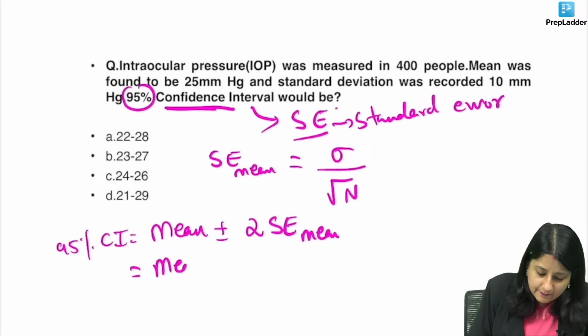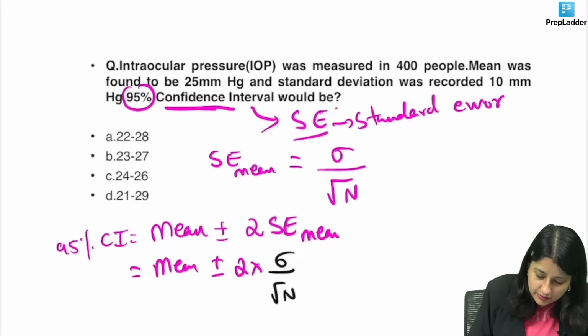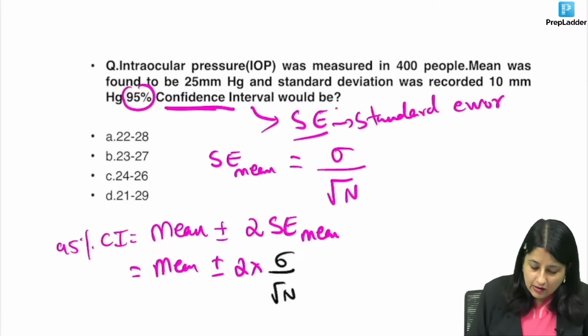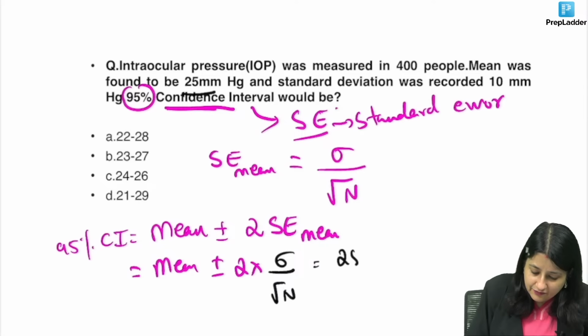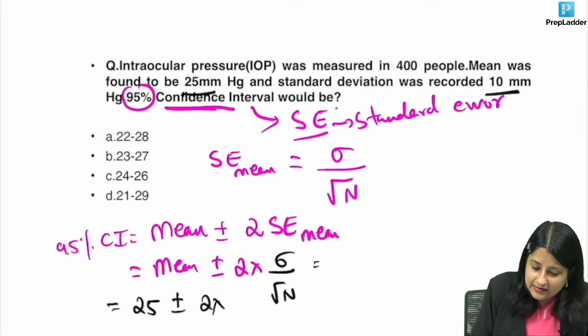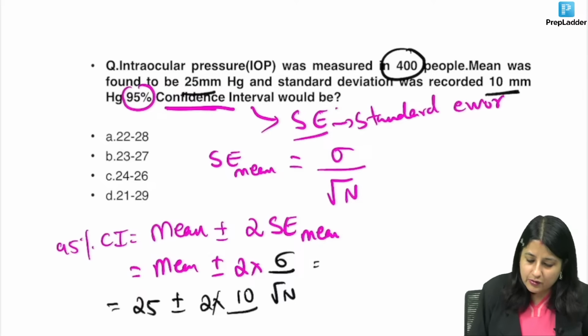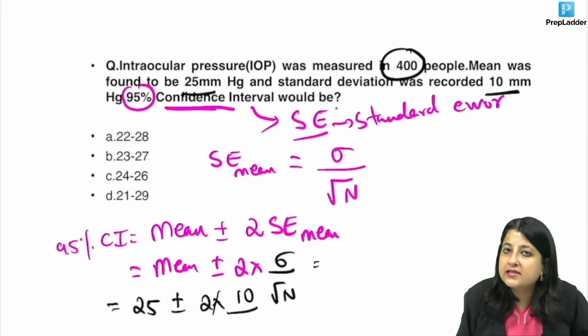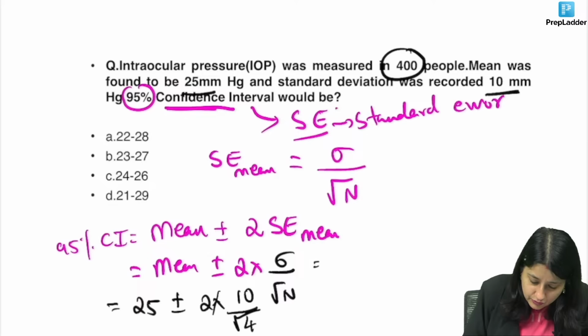That means mean plus minus 2 into standard deviation upon square root of n. Now over here, what is the mean, guys? 25 plus minus 2 into standard deviation, which is given to you as 10. And what is the total number of people that has been given to you, guys? 400, square root of 400.